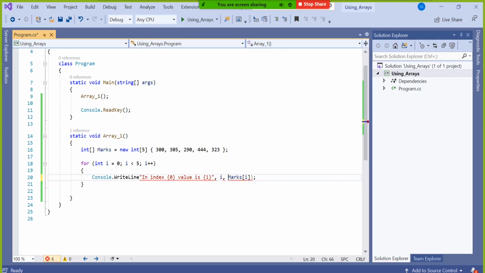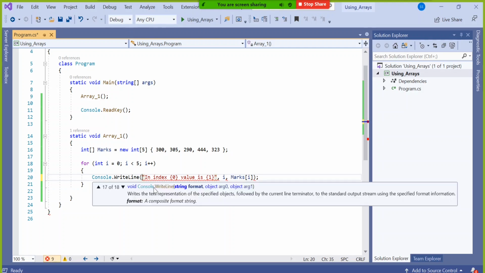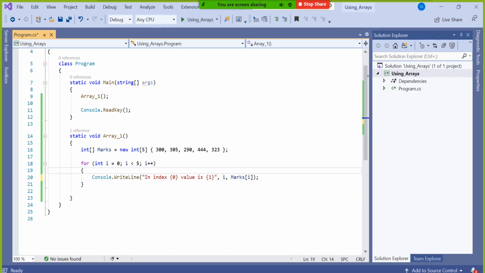This bracket is extra, remove it. And here one bracket is missing. So I said in index position number 0, value is position number 1. So I value itself 0, 1, 2, 3 will go and display in this position. And marks of I itself 300, 400, 305, that will go and display in this position.